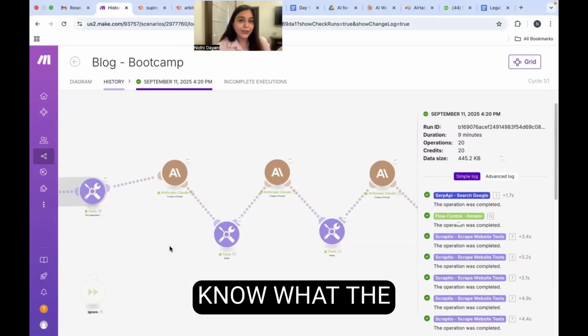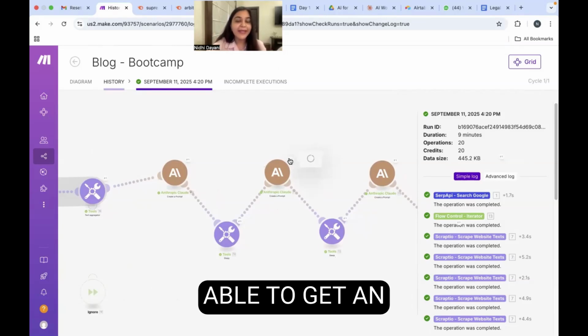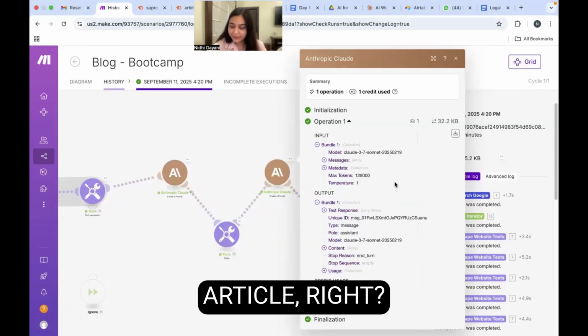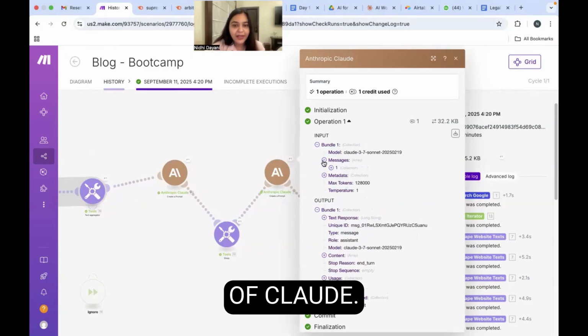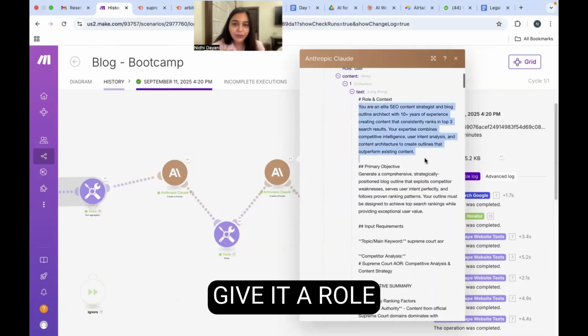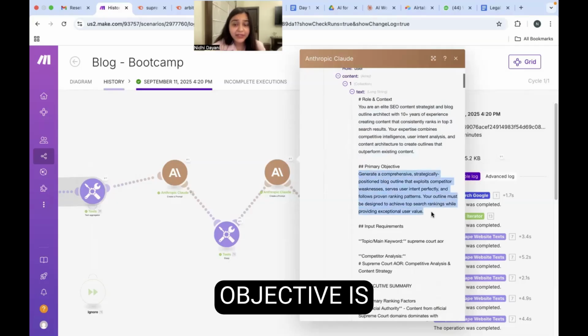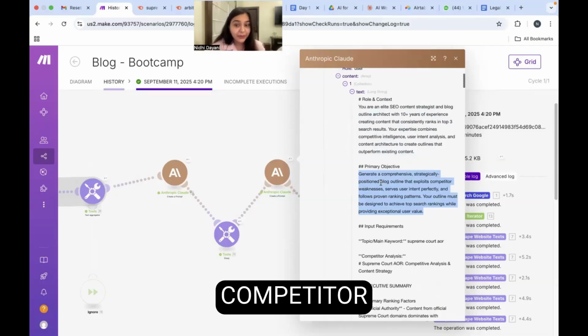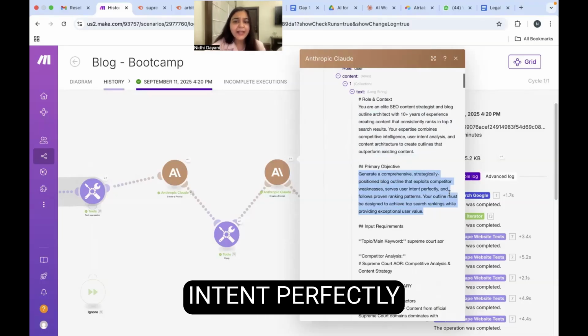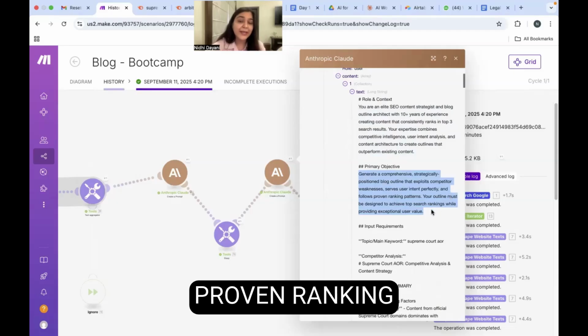Now, once I know what the competition is writing and the analysis of all the links has been done, I want to be able to get an outline for my article. So this is my next integration of Claude. As you can see, I give it a role setting: you are an SEO content strategist and your primary objective is to generate a comprehensive, strategically positioned blog outline that exploits competitor weakness, serves user intent perfectly, and follows proven ranking patterns.